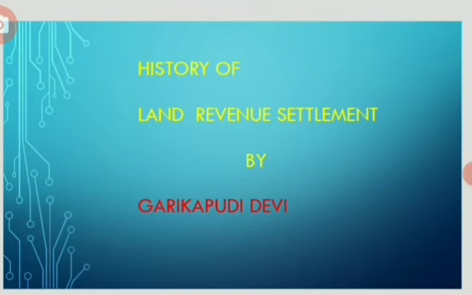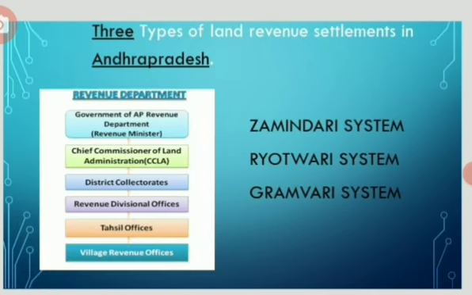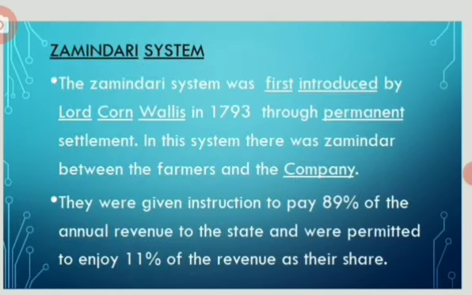Now let us discuss land revenue systems. In Andhra Pradesh, the East India Company followed 3 types of revenue settlements. They were the Zamindar system, Rautwari system and Grambari system.